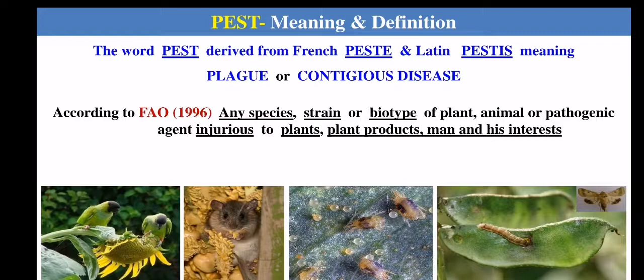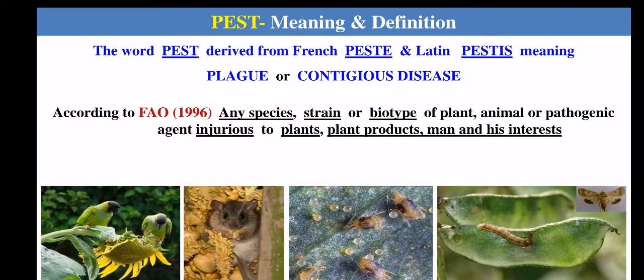Program is Diploma Agriculture 1 year. Course title is Insect Pest Management. Myself, Karamjit Singh, Assistant Professor, Agriculture and Entomology. So today we will discuss what is pest, what is the meaning of pest, what are the definitions of pest. So today we will discuss all about the pest.